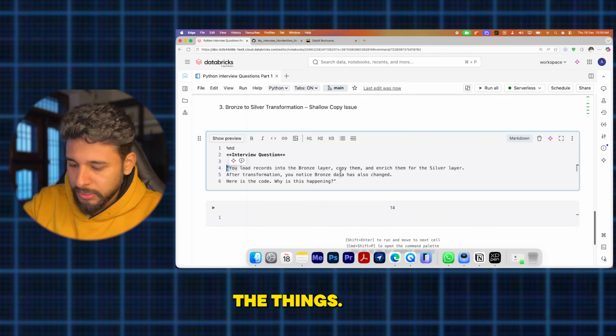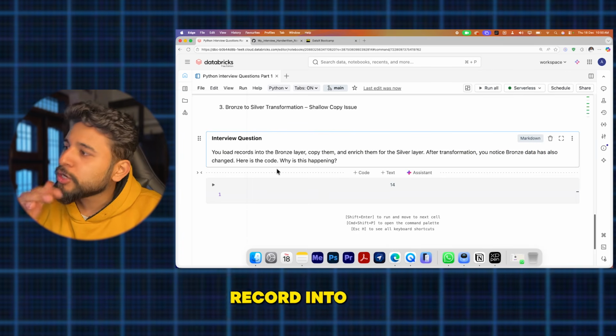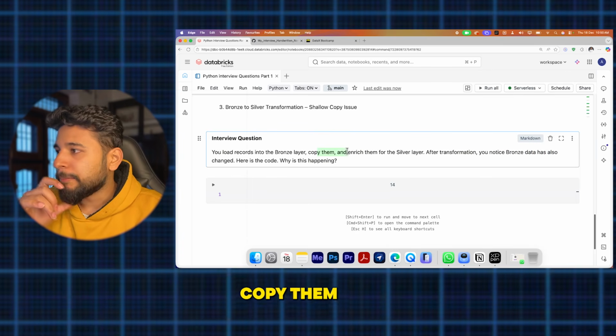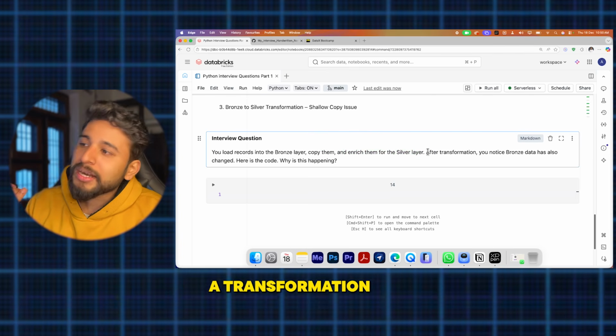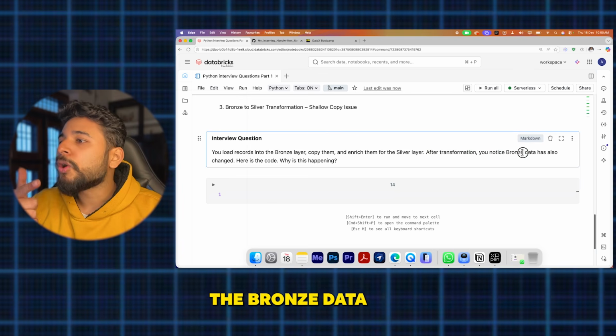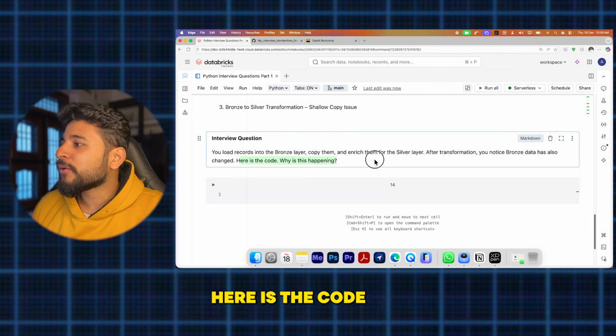Our question is, you load a record into the bronze layer, then copy and enrich it into the silver layer. That is how it happens. But after a transformation, you notice that the bronze data has also changed. Here is the code and what is happening.